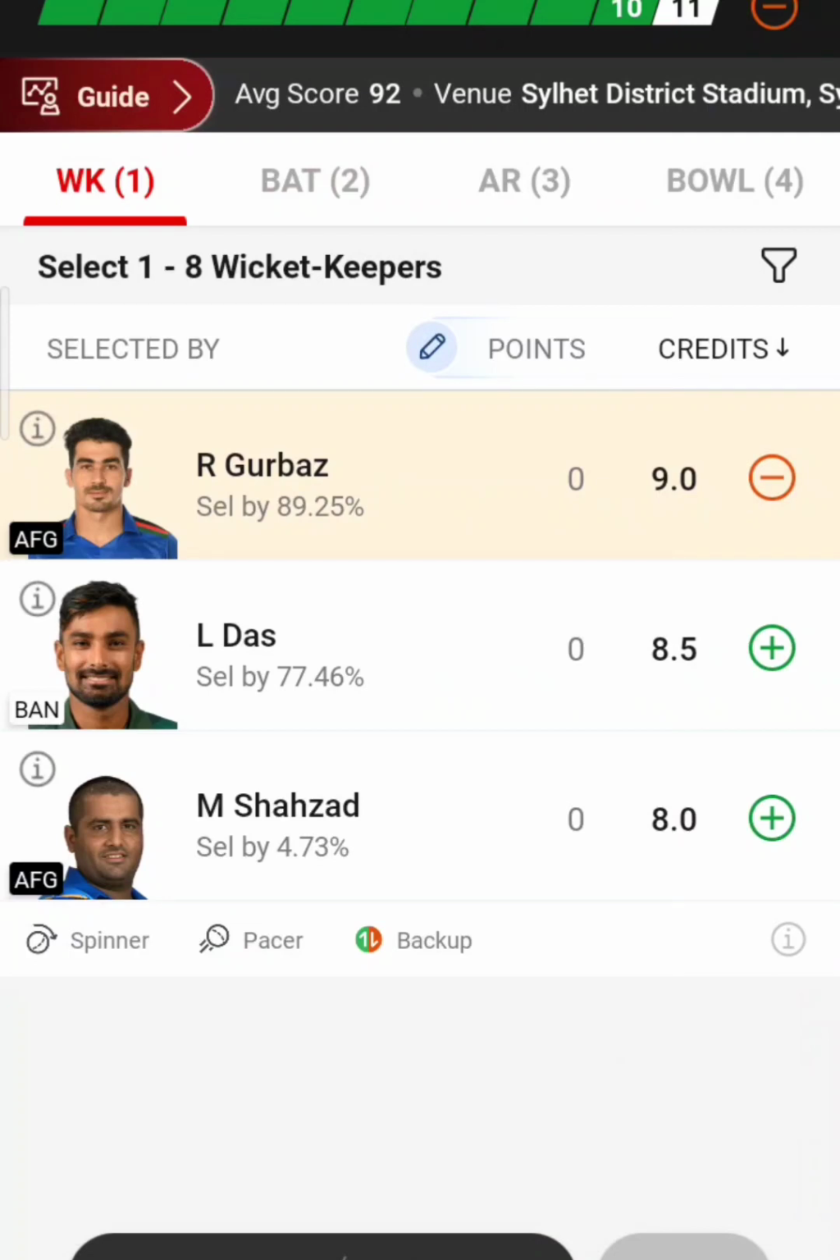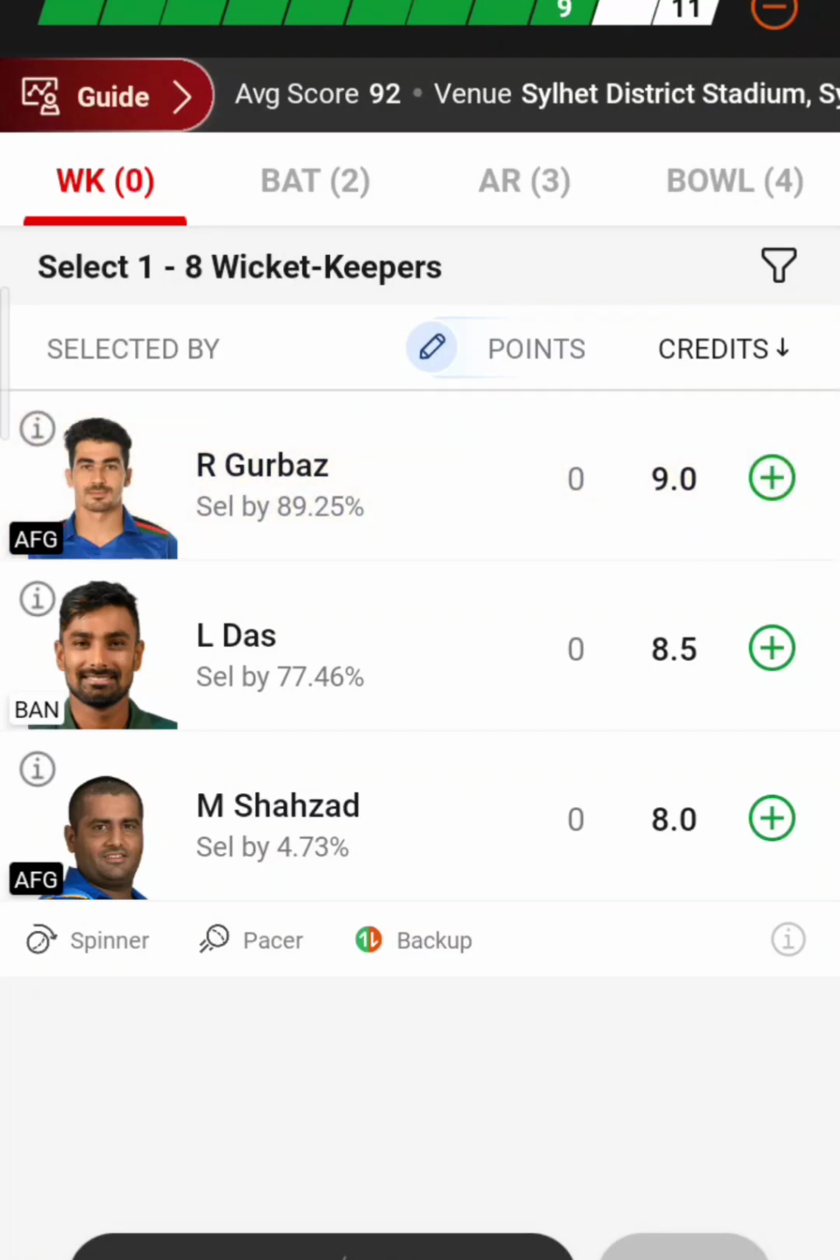Because this is a very good bowling pitch, and of course the average score is something like 120 or below 150. So in this match I'm hoping that some 130 will be the first innings score, and that itself is going to be a target. So here, coming to the selections, I'm starting from the wicket-keeper section.